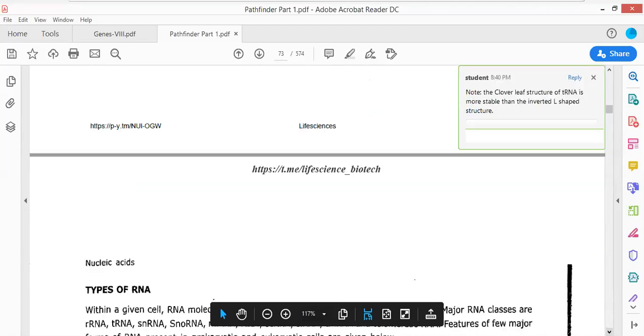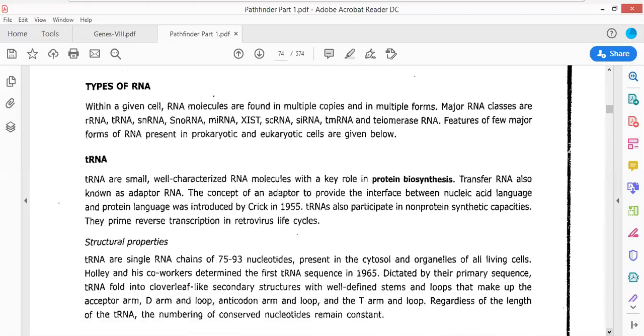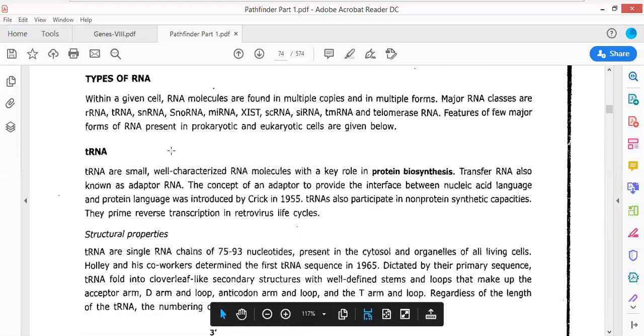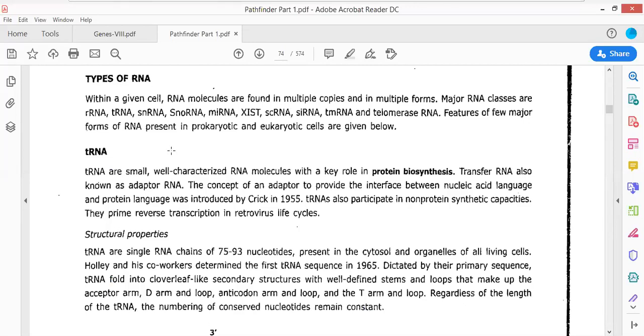Now moving forward, there are several different types of RNAs which are present in the cell. The first and foremost, most important RNAs are the tRNA, rRNA, and the mRNA. Then we would be talking about the other types of RNAs: snRNA, snoRNA, the small nucleolar RNA. snRNA is involved in mRNA processing, and snoRNA is involved in the processing of tRNA.